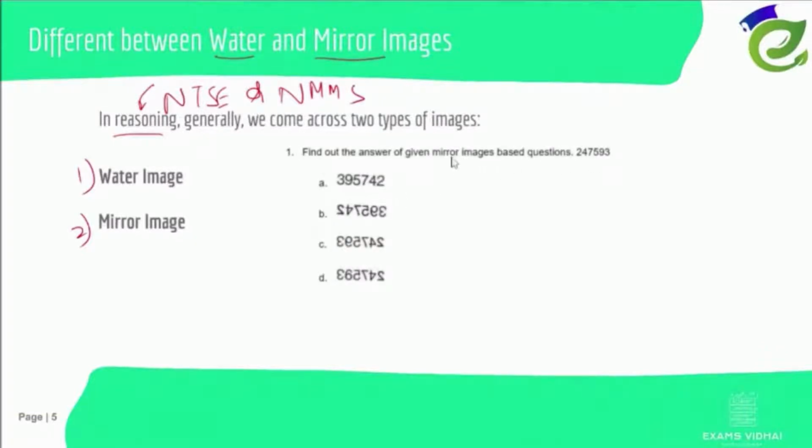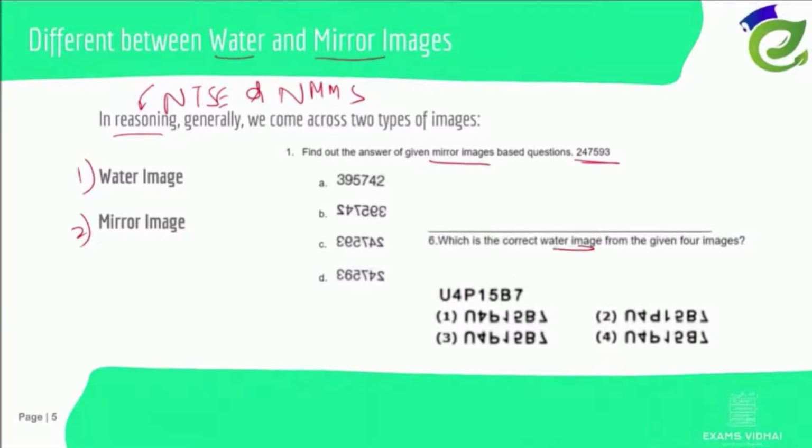They have asked us to find the mirror image for this number and the water image for this one. So how do we find it out? That is the main question that we have to answer. We'll solve these questions later. This is a type of question that was asked in the exam, and we'll see how to solve this.